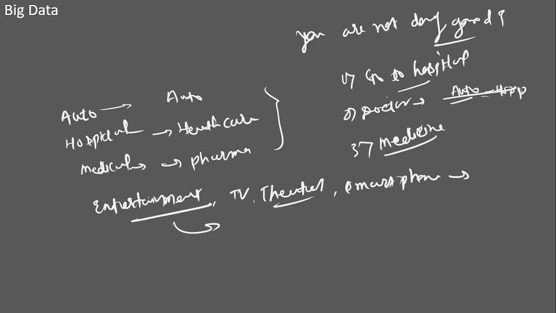Now we are discussing big data evolution. What we are talking about here, the auto industry, healthcare industry, medical industry, entertainment industry, pharma industry, is it something related to big data? Tell me now. These industries were there before 2000, and these industries are there now also. But what got changed?